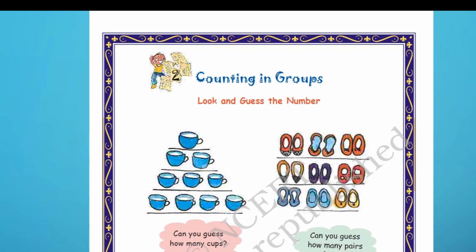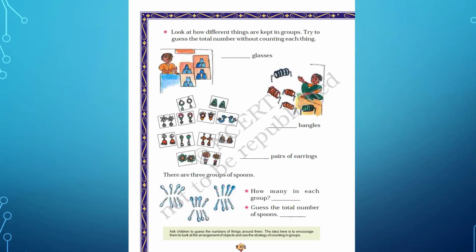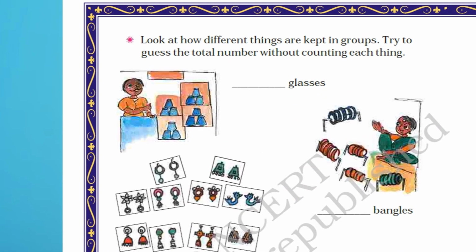In this another picture, here we have some pairs of shoes. We can see that in the first row there are 3 pairs of shoes and there are 3 rows, which will make it total 9 pairs of shoes. Let us go ahead. Here, look at how different things are kept in groups. Try to guess the total number without counting each thing.